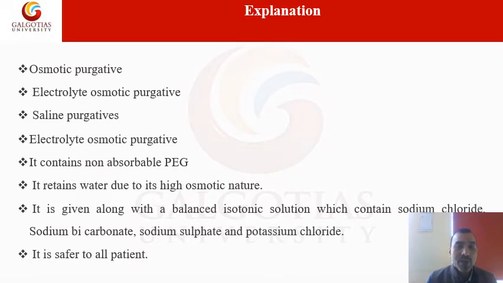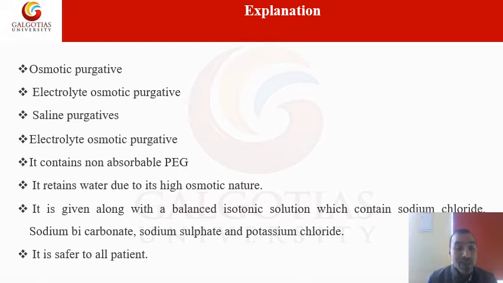Osmotic purgatives include electrolytic osmotic purgatives and also saline purgatives. Another example is the electrolyte osmotic purgative, which contains non-absorbable PEG. It retains water due to its high osmotic nature.